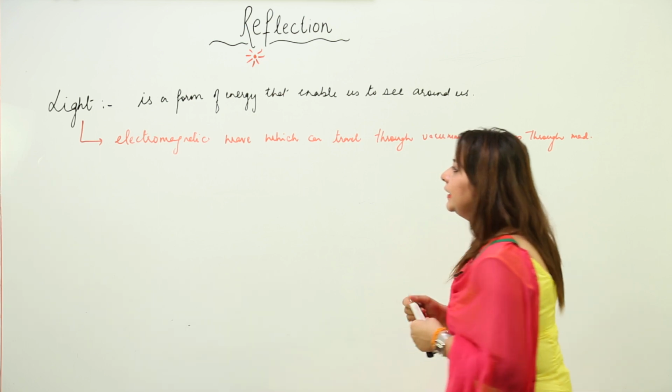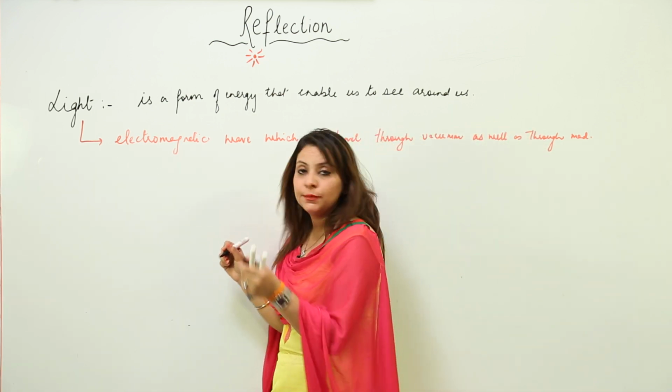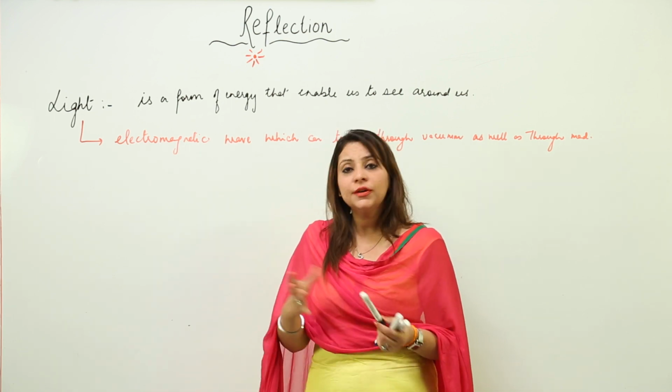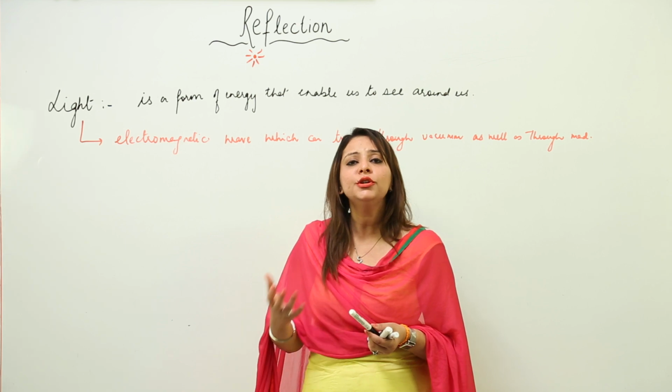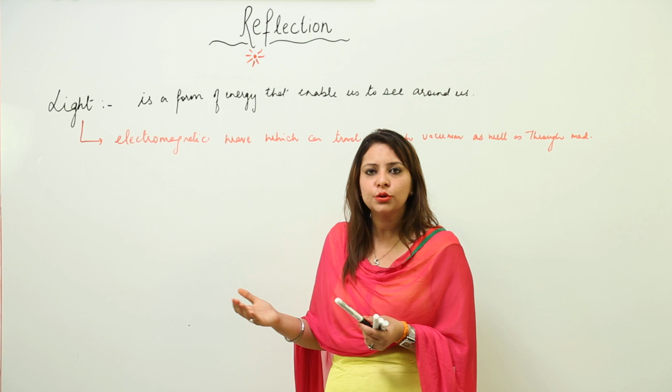So light is an electromagnetic wave. I just want to make you familiar with the terms I use in this definition, because this is not of your standard, but still, as you have seen, there is a lot of competition around, so you should also be familiar with the technical terms, because these are not so tough.